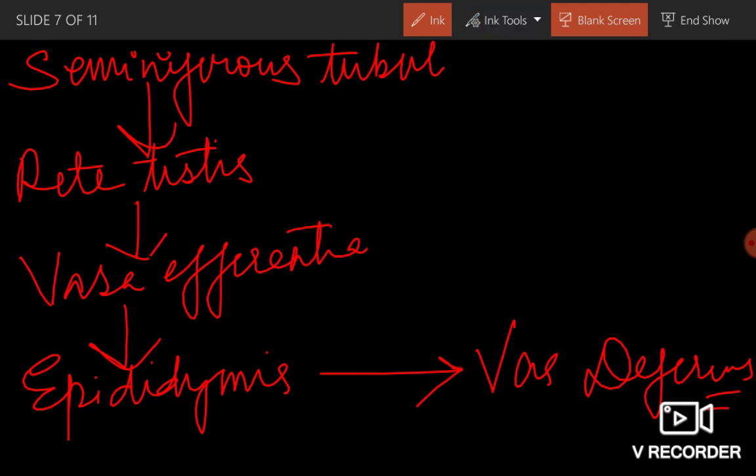As I told you, each testicular lobule had 1, 2, 3 highly coiled seminiferous tubules, and these join to form straight tubules or tubuli recti. So the seminiferous tubules will form a network of tubes. Rete testis is a network of tubes.